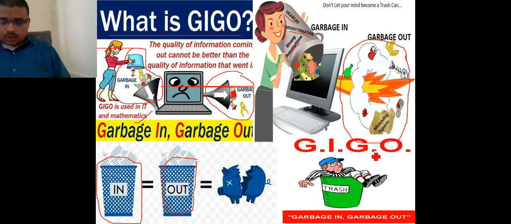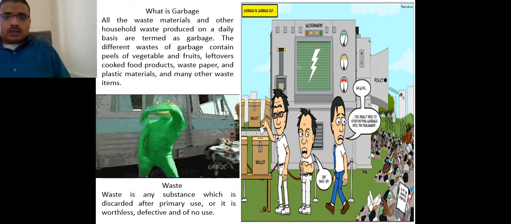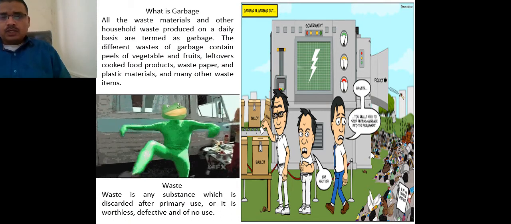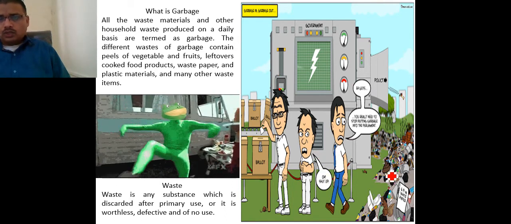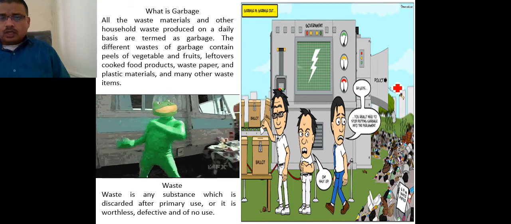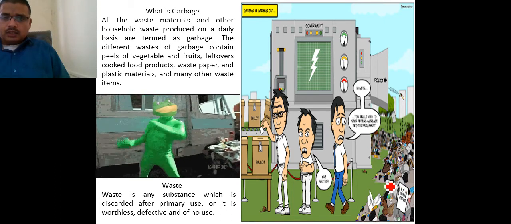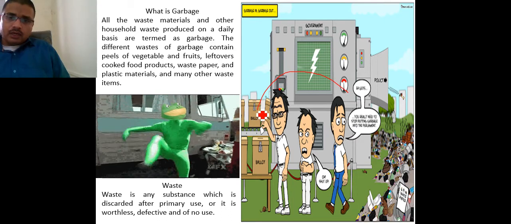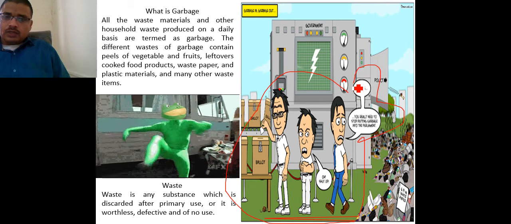This information is given here, and by this you can understand very clearly. Now here we are going to discuss what garbage actually is. In these pictures you can see some kinds of garbage, but people are not aware which kind of garbage should come inside and which kind should go outside.